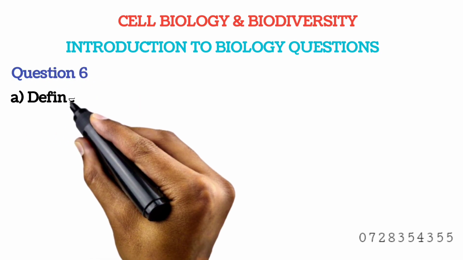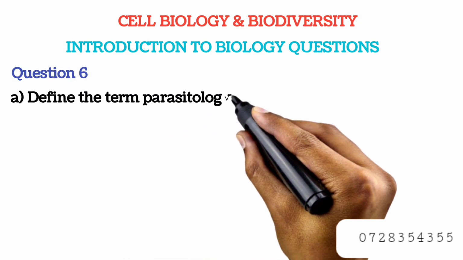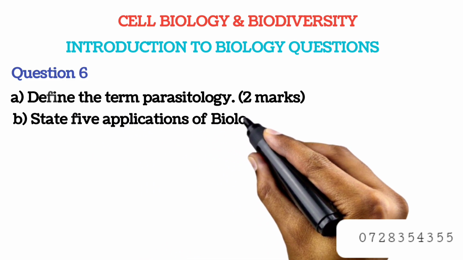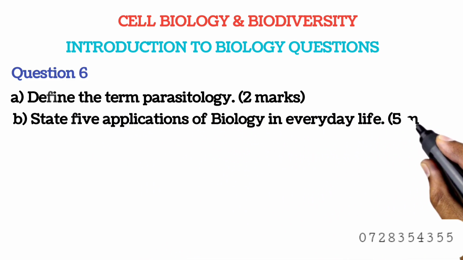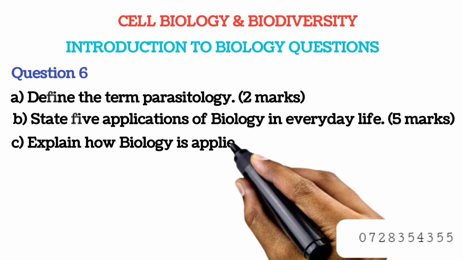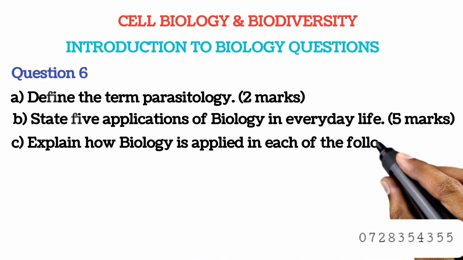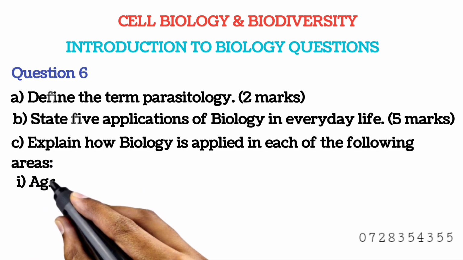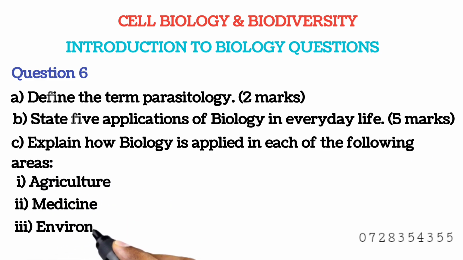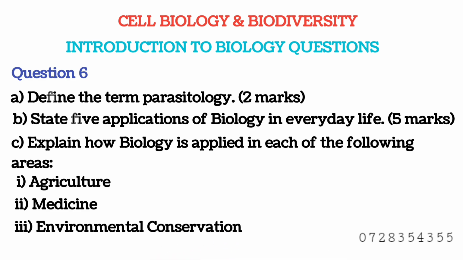And this time is question 6, and A says, define the term parasitology. B, state 5 applications of biology in everyday's life, 5 marks. C, explain how biology is applied in each of the following areas. 1 is agriculture, 2 is medicine, and 3 is environmental conservation.